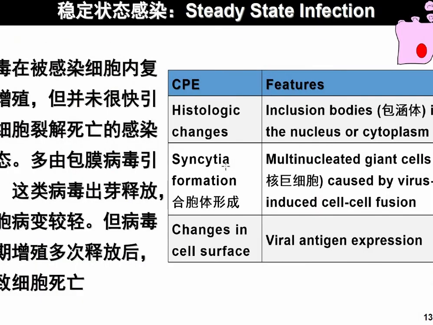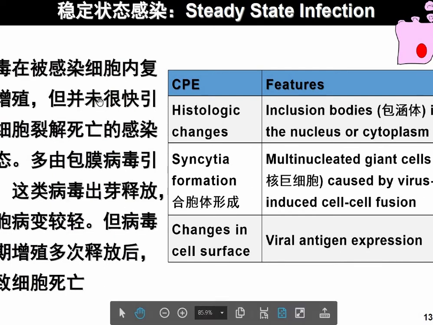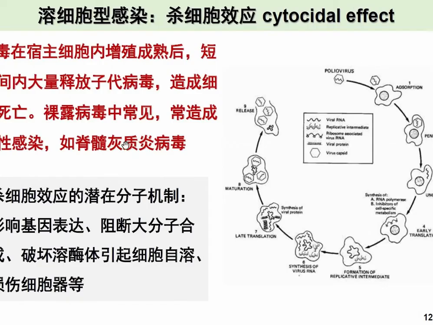Now what is steady state infection? The virus will slowly grow inside but doesn't cause quick death or cell apoptosis, but in the long term it will obviously happen. Cell growth will happen, virus growth will happen, and then it will lead to death. Normally this occurs in enveloped viruses, whereas the cytocidal effect occurs in naked viruses.